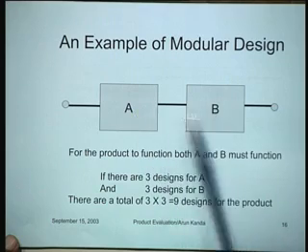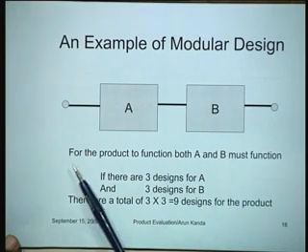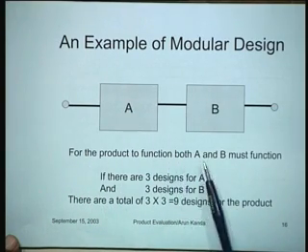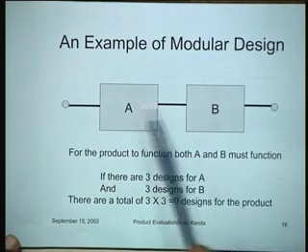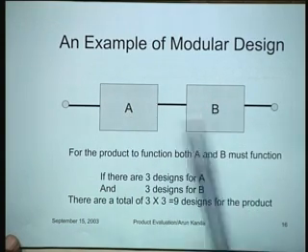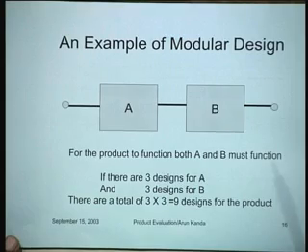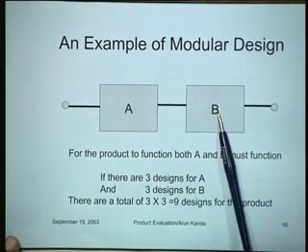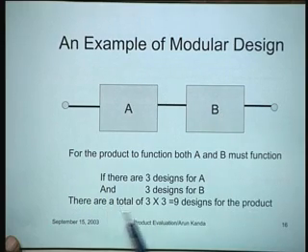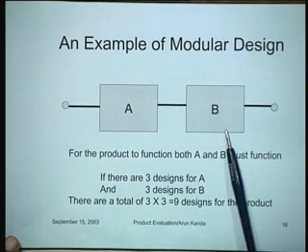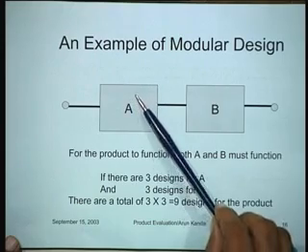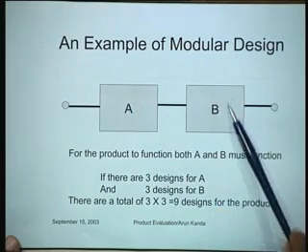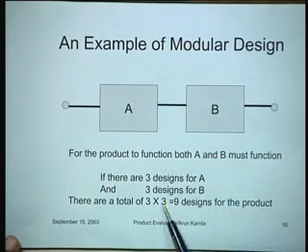Suppose there is a component which has two subcomponents A and B, and we are assuming that for the component to function, both A and B must function. If any one fails or both fail, then the product is a failure, right? So if there are 3 designs for A and 3 designs for B, what would happen? There is a total of 9 designs for the product. So just by taking a limited number of designs for one module and a certain number of designs for another module, you can generate a large number of product variety. So this is how